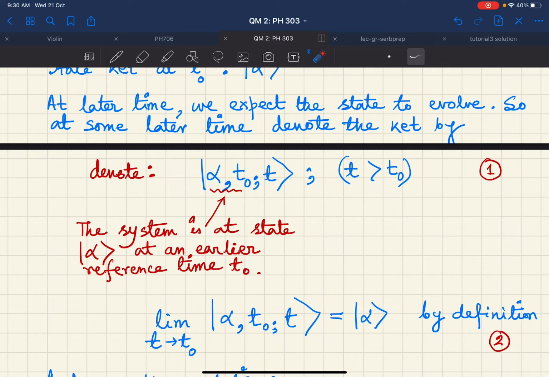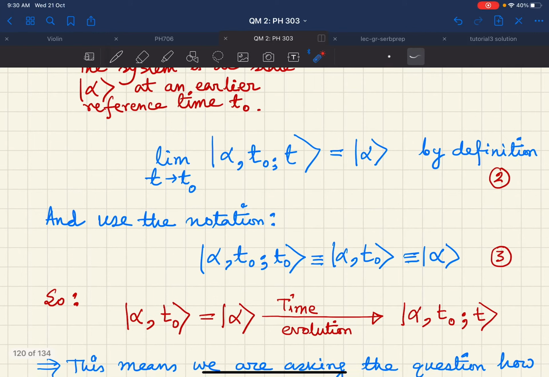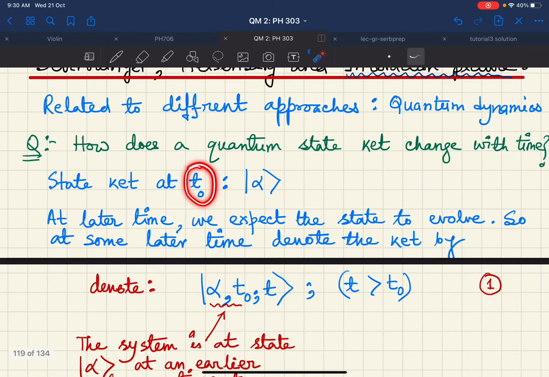So this is by definition. And in fact, we can use a particular notation for this. We can write alpha, t naught semicolon t naught, and denote this by just alpha, t naught. It should be my state ket alpha. So let me remind you what I have said here: we started with a state ket alpha at a time t naught.